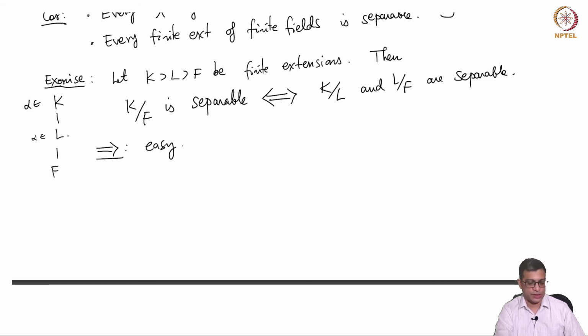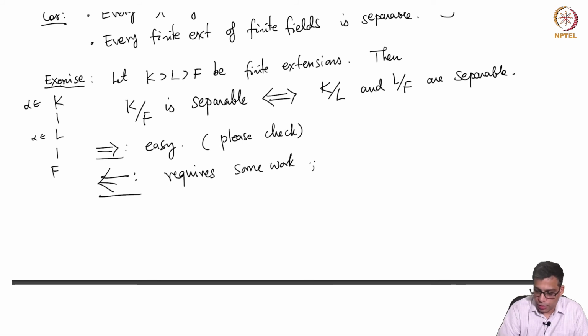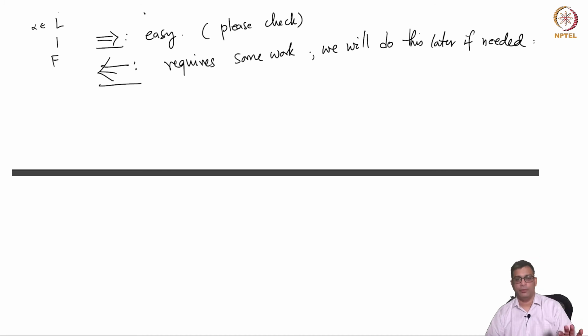So, this is even more easy. So, alpha is separable over L. This I will let you check. This is just word play, nothing more than that. And this requires some work, and we will do this later. Let me say if needed, because I am not sure if we will use this, but right now we are not going to use this.